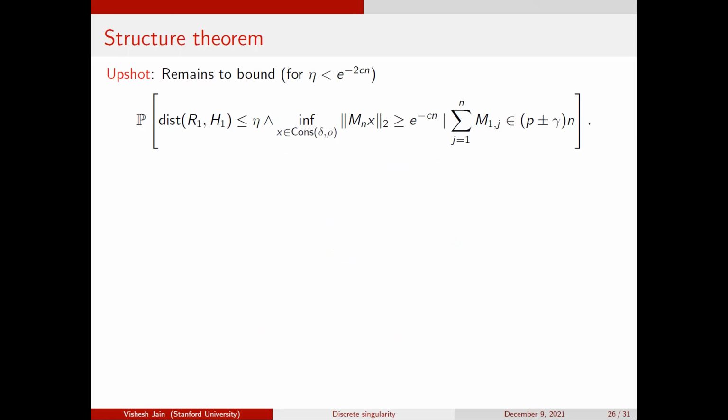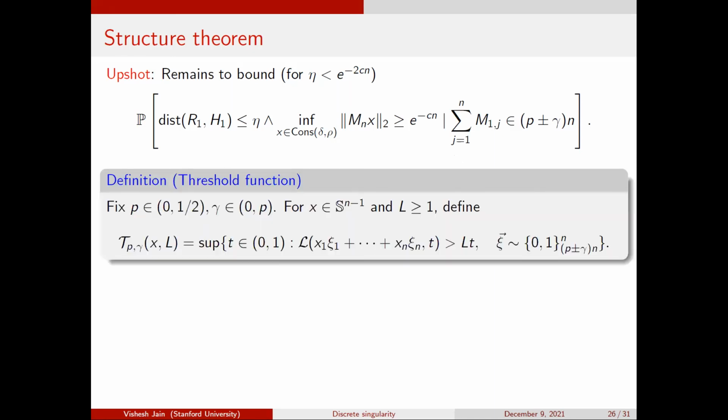I want to bound something like the probability that the distance between the first row and the span of the remaining rows is small. And I have this information that, let's say, the infimum over almost constant vectors is not too small. And I can also assume that the first row is drawn from the typical slice, right, of what it should be. So I want to control something like this. And okay, I'll say a couple of things, but I won't really do much here.